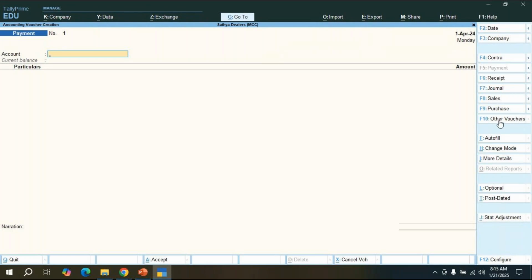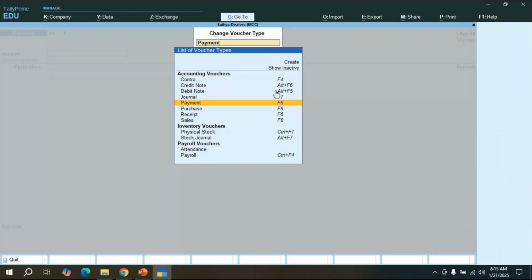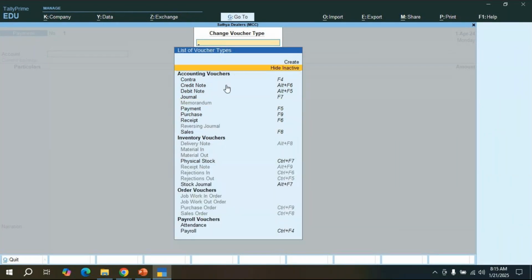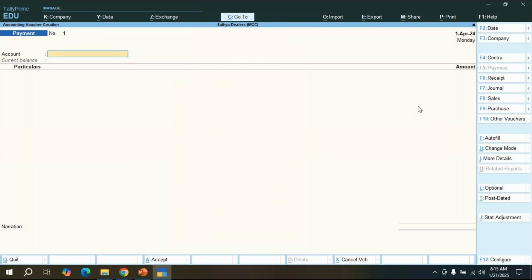If I click on other vouchers, the shortcut key for that is F10. F10 is the shortcut key. Click on other vouchers. See, all the other voucher details are going to display. All these are the vouchers. So in total we have 24 vouchers. Press escape.